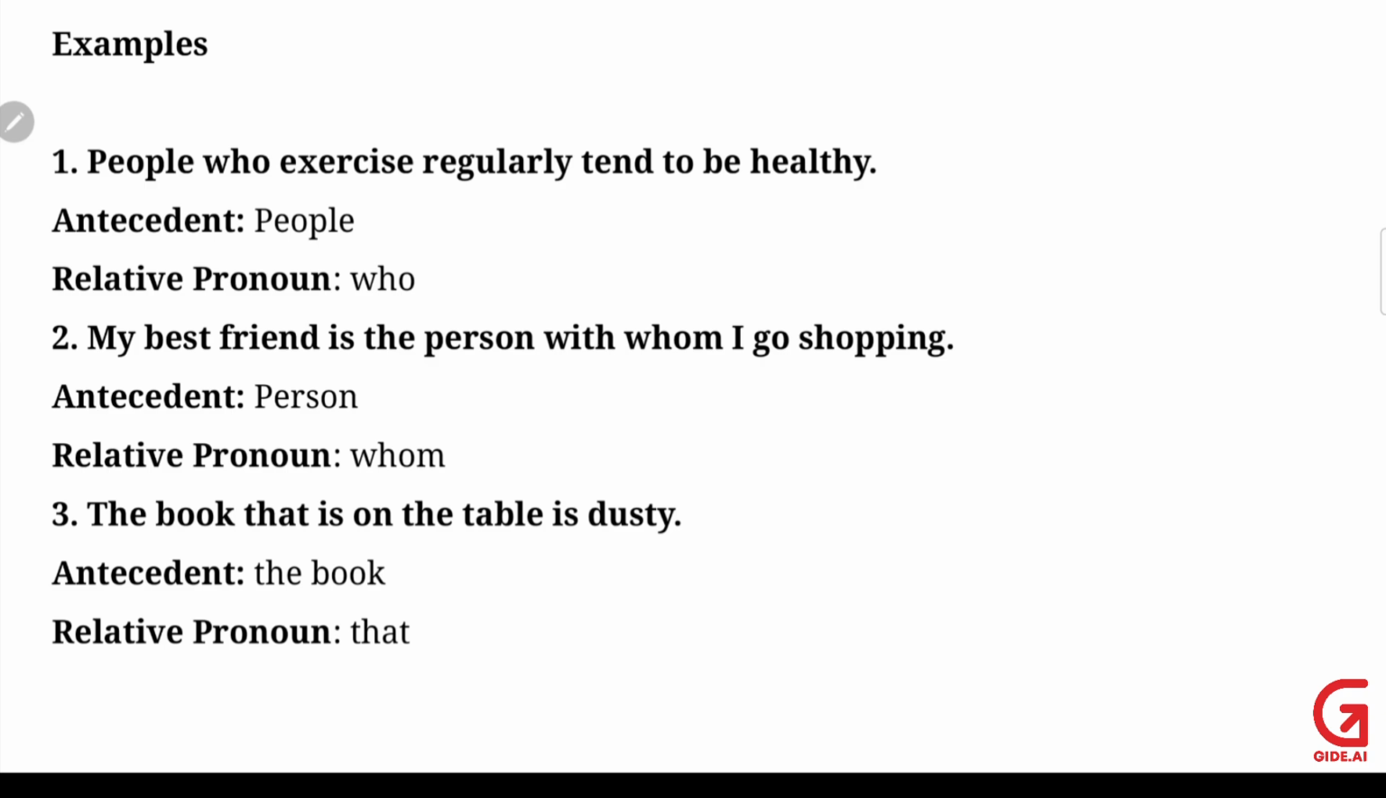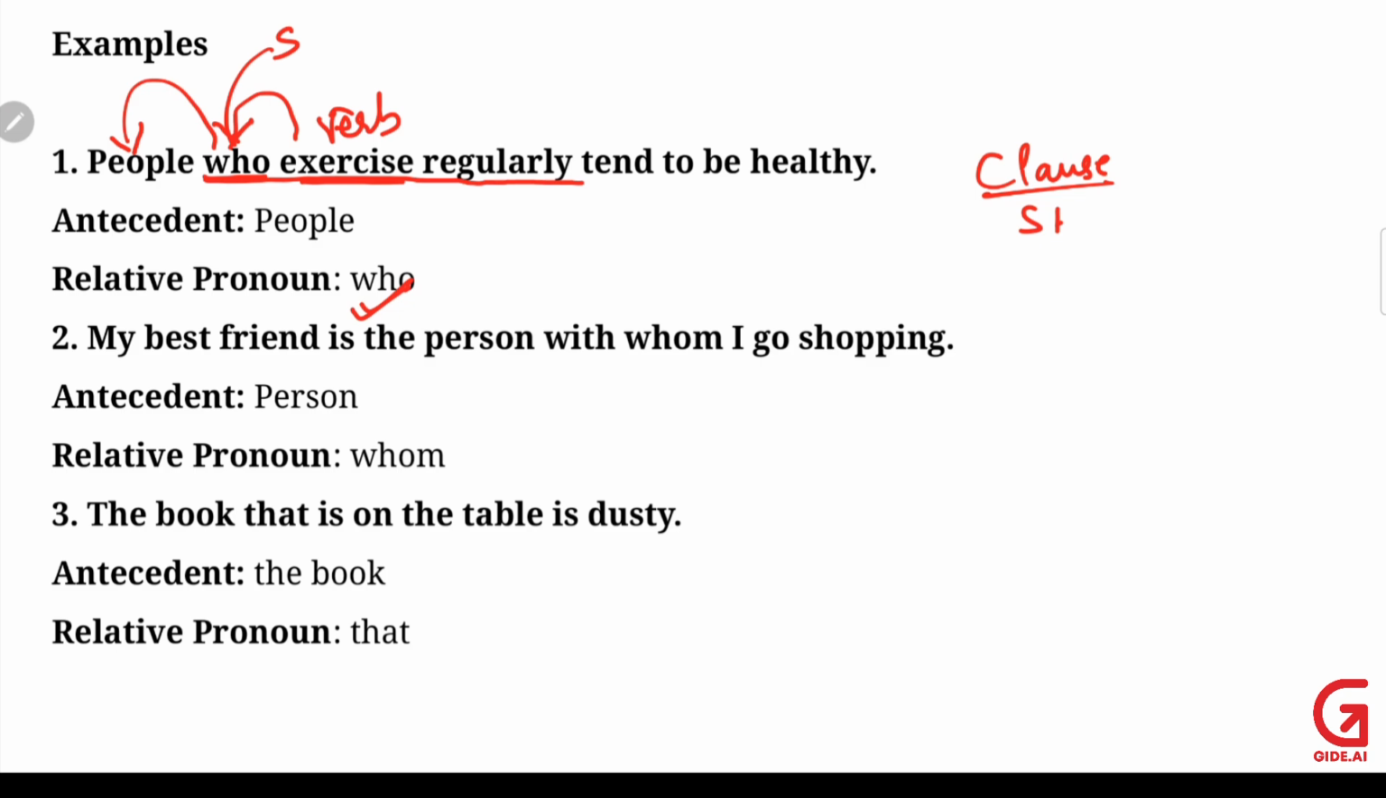Okay, who and whom first. People who exercise regularly tend to be healthy. Here, exercise is the verb, and preceding the verb is who. This is our relative clause, and a clause itself has a subject and verb of its own. So this is your subject, this is your verb, and the antecedent is people. What is this who referring back to? It's people. So what are we talking about? People.